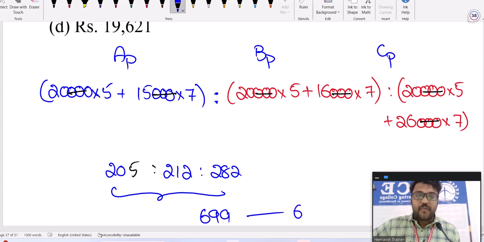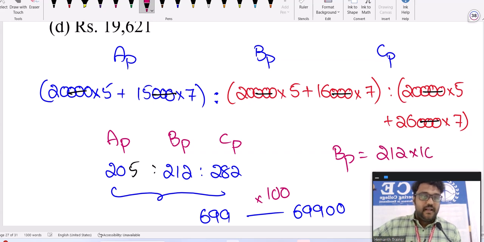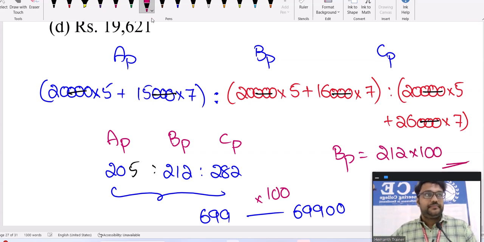699. In the question, the total profit is 69,900. Means we have to multiply with 100. So A profit is 205 into 100, 20,500. B profit is 212 into 100, 21,200. C profit is 282 into 100, 28,200. The question is only B profit: 212 multiplied with 100, which is 21,200. Adding all three, we got 699, and they gave the total profit as 69,900, so we multiply each term with 100.